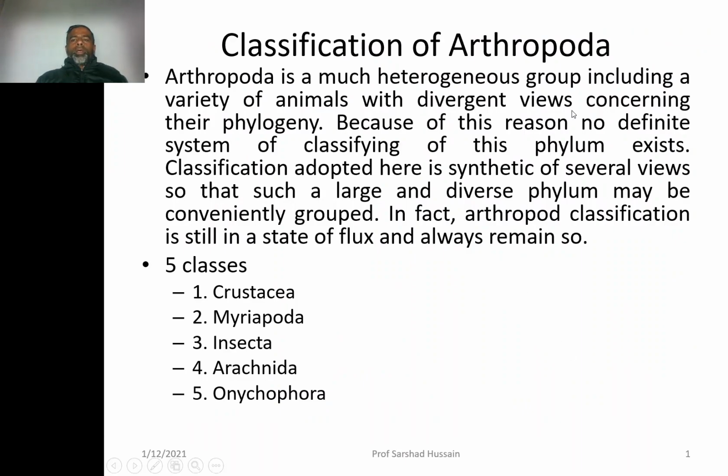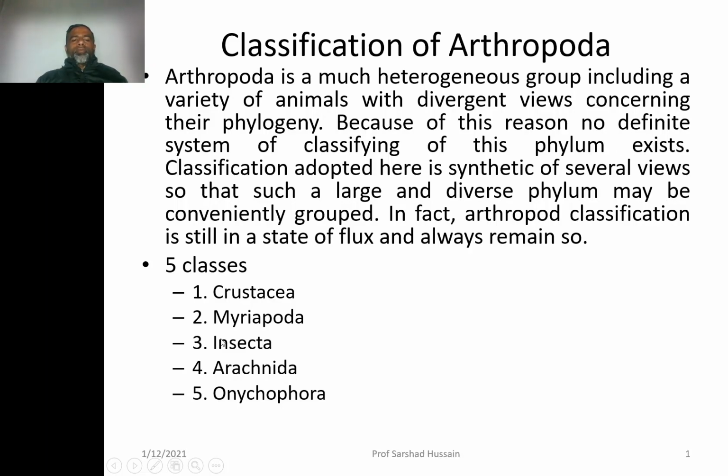Now, because of its heterogeneity, having a variety of animals, its evolutionary history, that is phylogeny, is also very divergent. And because of its divergent phylogeny, there is no definite system of classification.